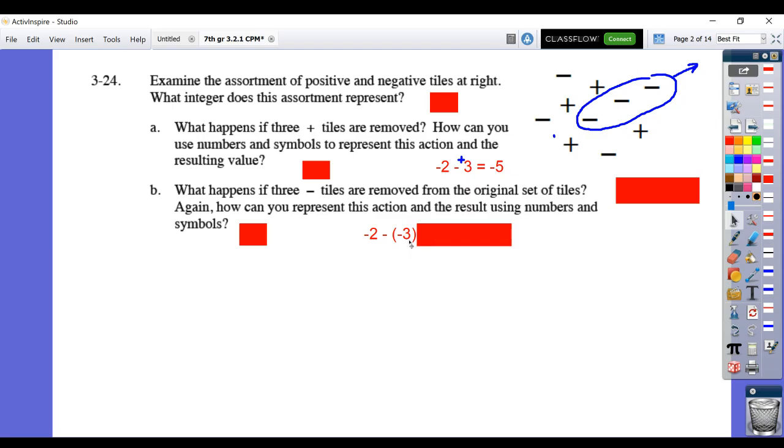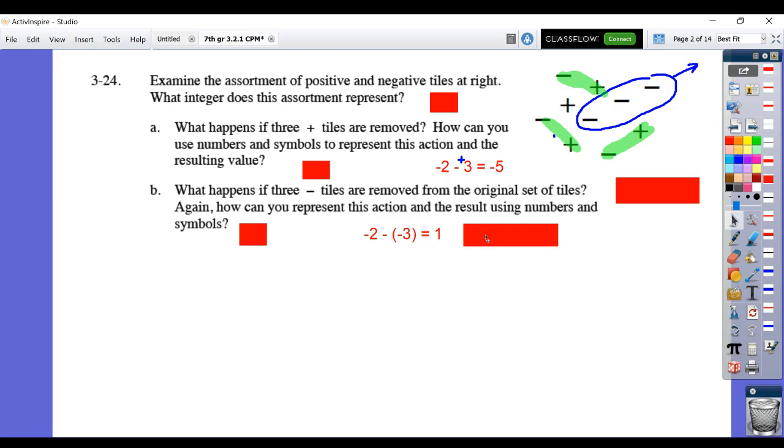Now I oftentimes put my -3 in parentheses like that because otherwise it looks a little strange to have subtraction of a negative when it's minus. It looks like minus minus if I don't have a parentheses. It's not wrong to not have the parentheses. I just think it helps distinguish it a little bit easier. So I've got -2. I'm taking away -3. Again, I'm going to make zero sandwiches with whatever I can that remains. So here's 1, here's 1, and here's 1. And so I'm left with just a value of +1.